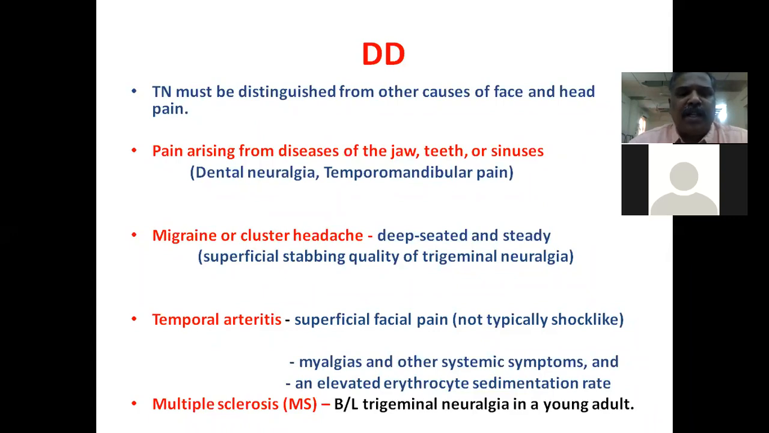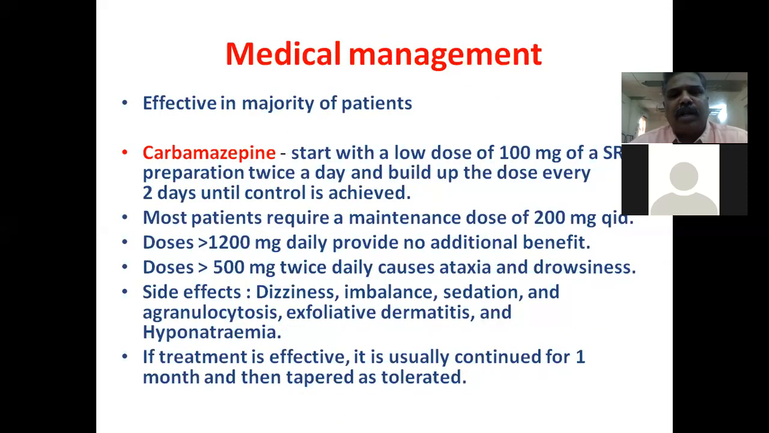Coming to another differential diagnosis, temporal arteritis. Here the pain is usually superficial facial pain, not a shock-like pain. Another feature is systemic symptoms like myalgias and elevated ESR, which are usually suggestive of temporal arteritis. If there is trigeminal pain in the trigeminal area bilaterally in a young patient, then you should suspect multiple sclerosis. Coming to management of trigeminal neuralgia.